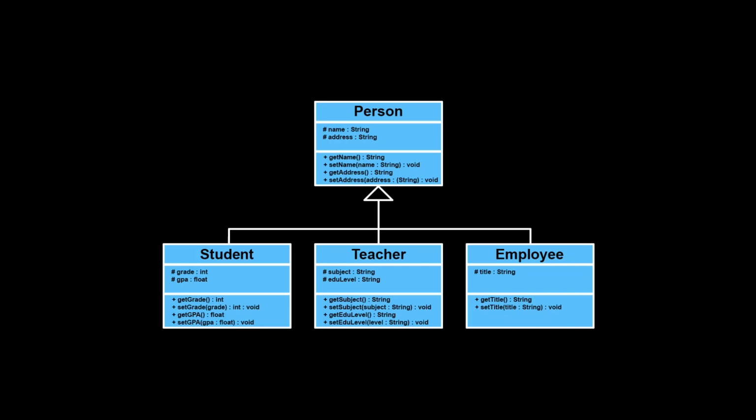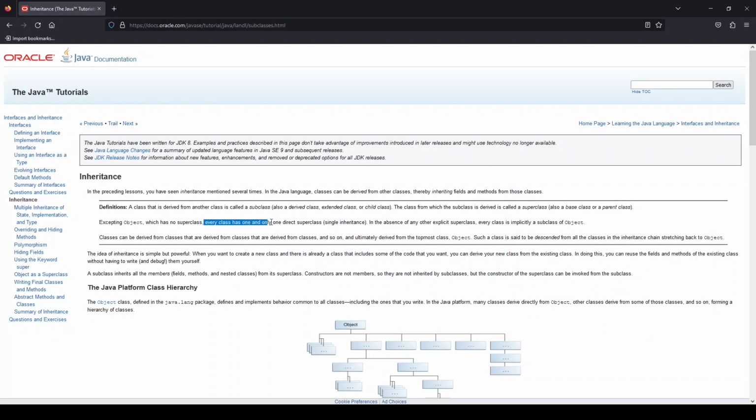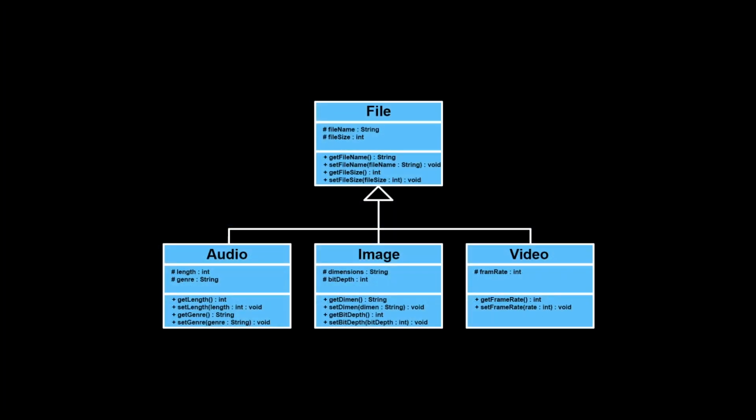Going back to the Java docs, we can see that every class except the object class has one and only one direct superclass. In the absence of any other explicit superclass, every class is implicitly a subclass of object. What that means is, even though we do not see it here, nor need to explicitly define an object class, both the file class and the person class inherit from a class called object. The object class is predefined in the Java programming language and is the backbone of any and all other classes. In defining other classes, such as the file class or the person class, we do not have to explicitly write code to inherit the object class. This is done behind the scenes.